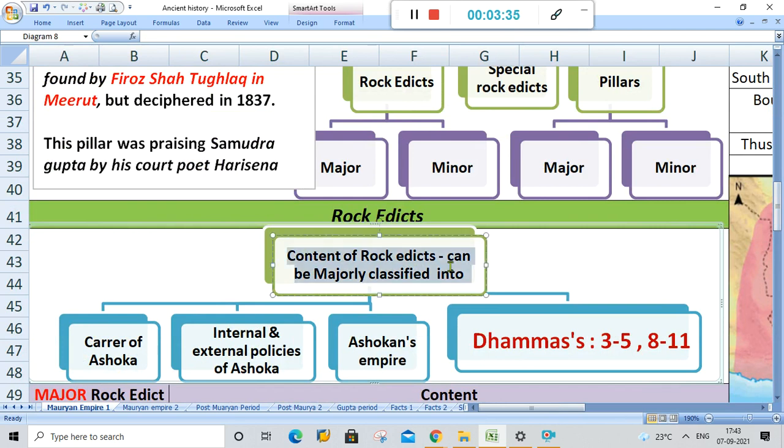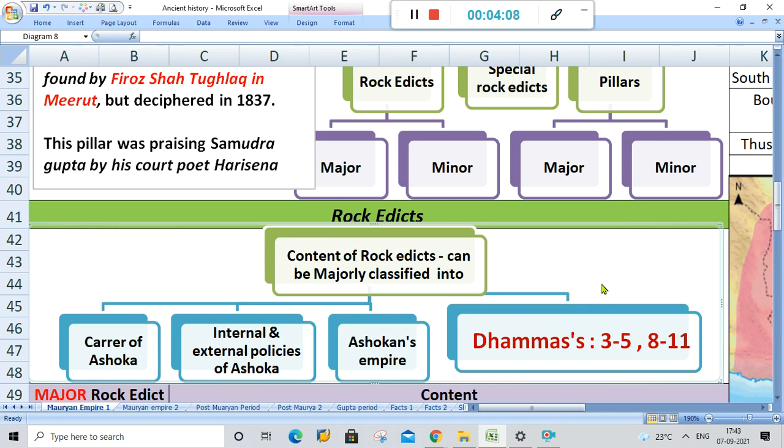The content of rock edicts can be majorly classified into the career of Ashoka, internal and external policies of Ashoka, Ashoka's empire and Dhamma. Here Dhamma means Dharma. It is nothing but Dharma in Sanskrit and Dhamma in Prakrit. So there is no difference between the words Dharma and Dhamma. However, the languages are different, that's all. Dhamma is in Prakrit, and in Sanskrit it is Dharma.